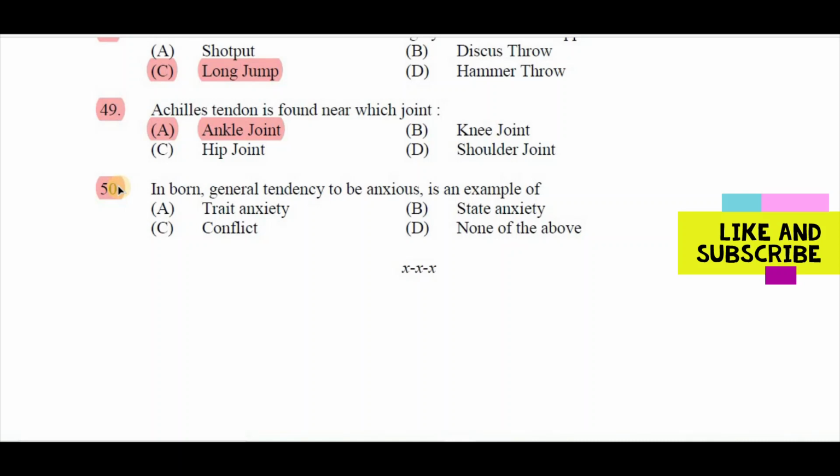Question number 50. Inborn general tendency to be anxious is an example of A. Trait anxiety, B. State anxiety, C. Conflicts, D. None of the above. Right answer is A. Trait anxiety.